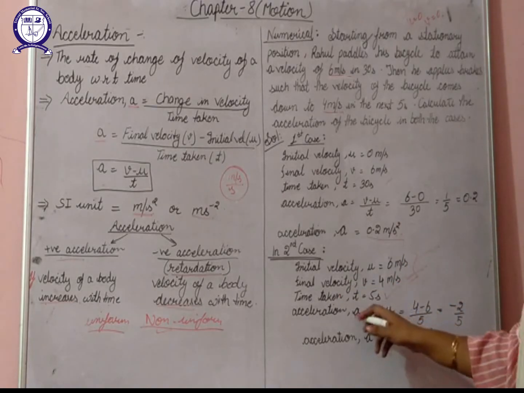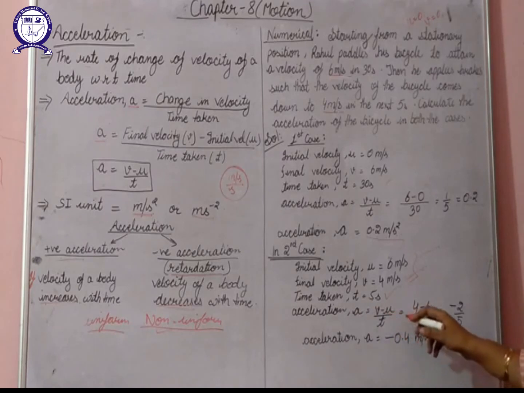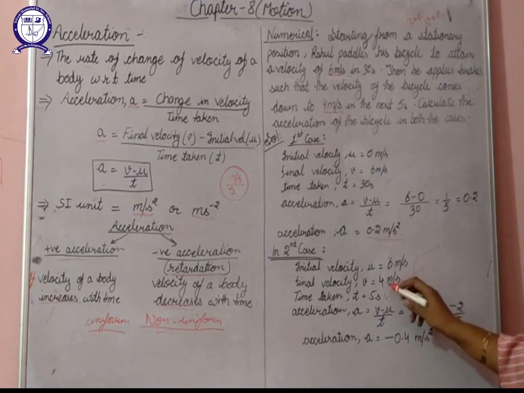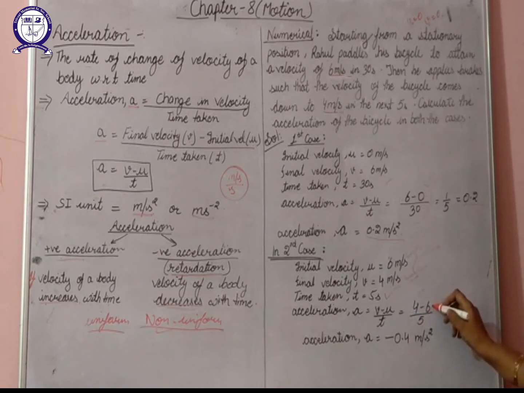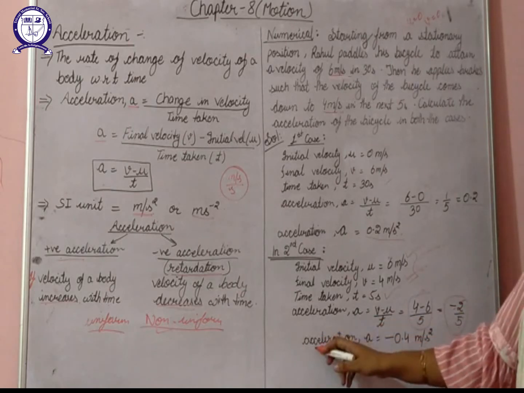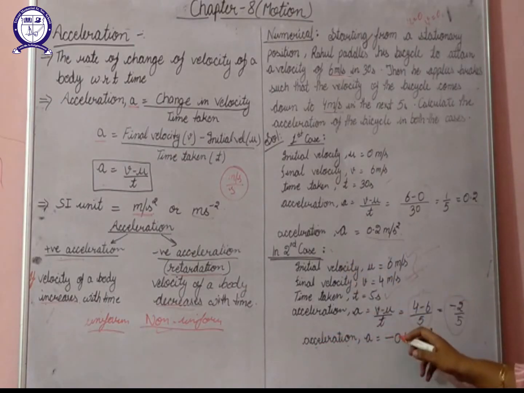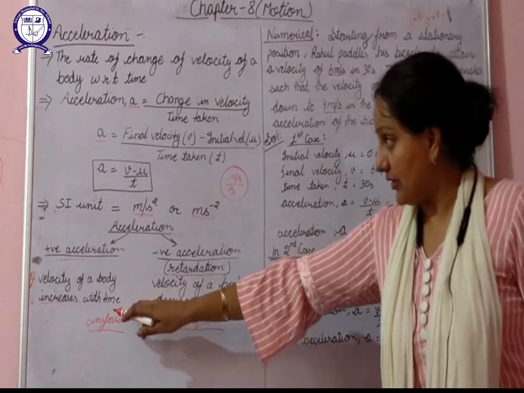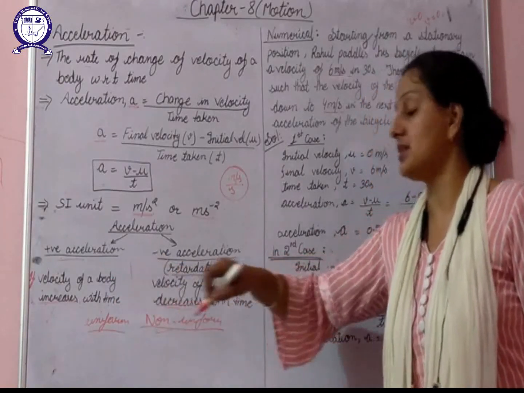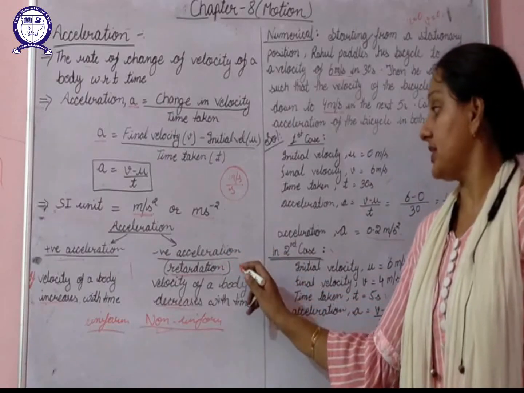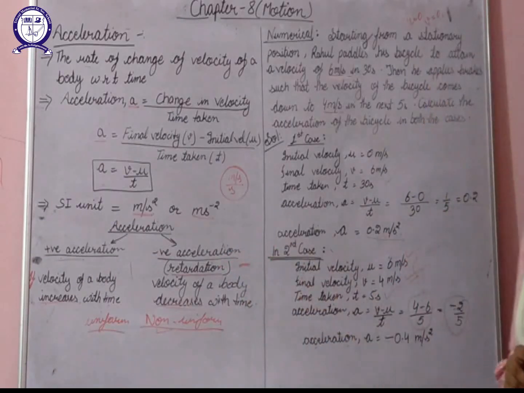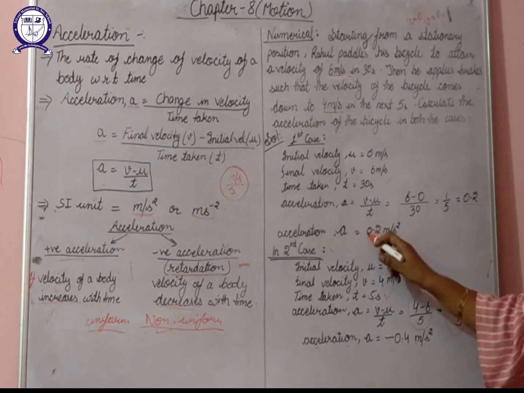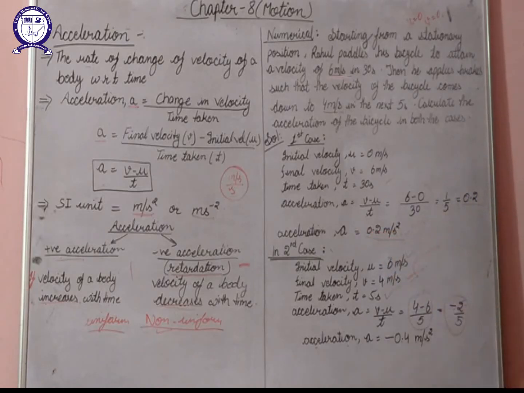Now we know that acceleration is given by change in velocity divided by time taken. So we'll substitute these values here. Final velocity is 4 minus initial velocity 6. On solving it, you'll get minus 2 by 5. So we can say that the acceleration for the second case will be minus 0.4 meter per second square. One thing I forgot to tell you: positive acceleration is always represented by a positive sign, and retardation or negative acceleration is always represented by a negative sign. In this example, the first is positive, so it is positive acceleration, but the second is negative, so it is retardation.